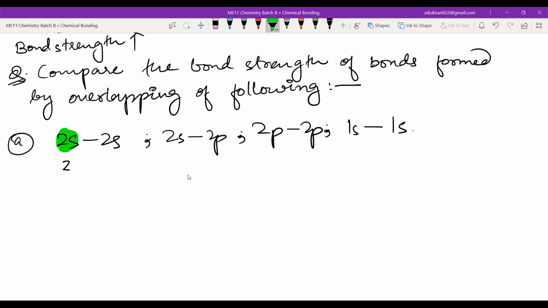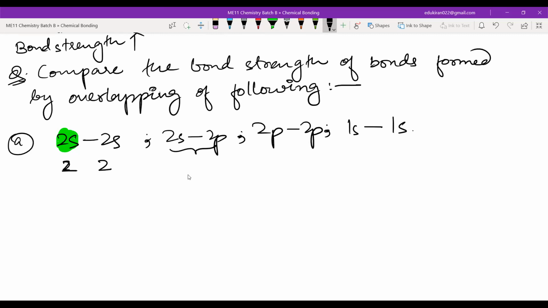So this and this are overlapping. 2s means this second shell and the other atom's second shell. This is also 2s. So both of them are 2s 2s. So here the overlapping is taking place in the second shell. What about here? The overlapping is taking place in which shell?